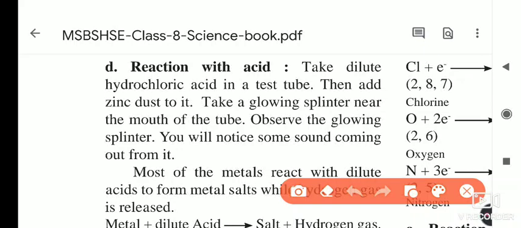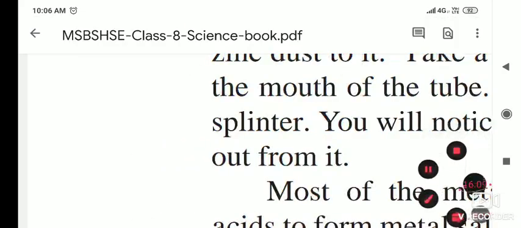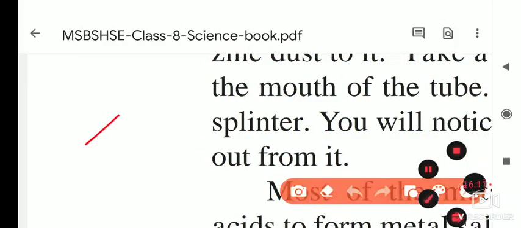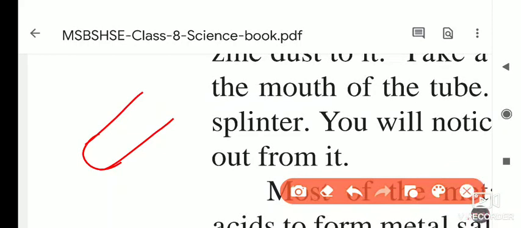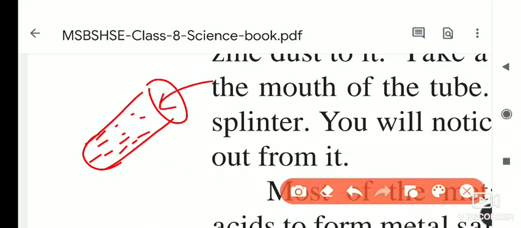So for that I will explain how the chemical reaction happens. What we have to do here? We have to take one test tube. Suppose this is our test tube, and inside it we take some hydrochloric acid. This is hydrochloric acid, and in it we add the zinc powder. So after that what happens?